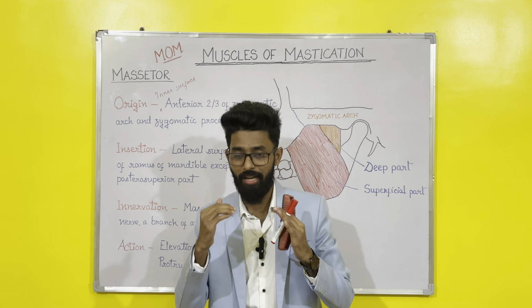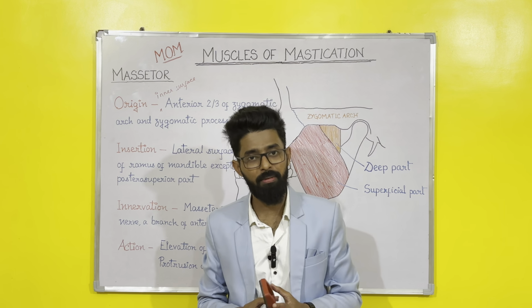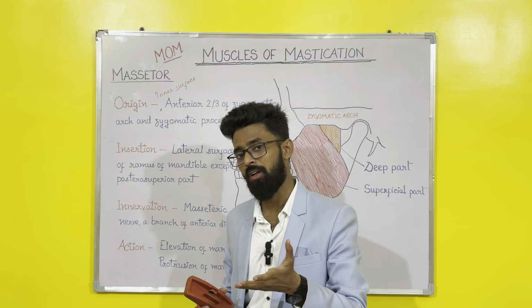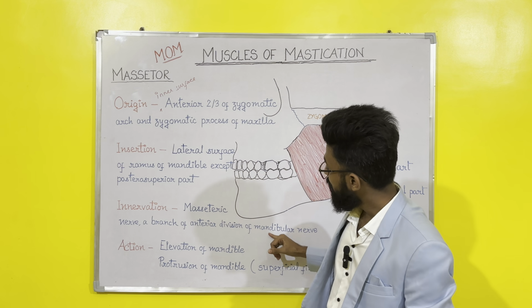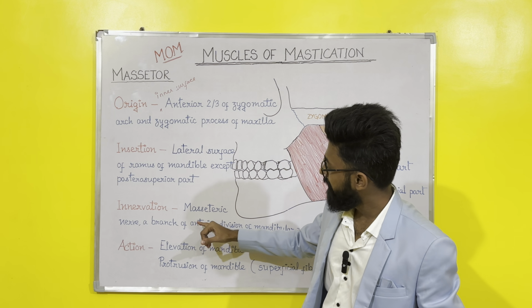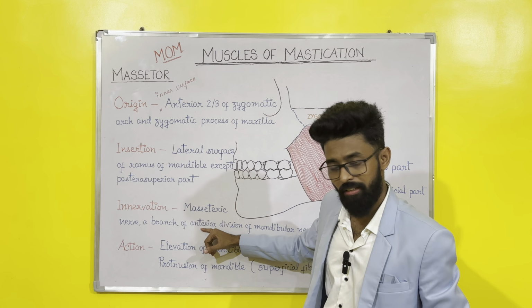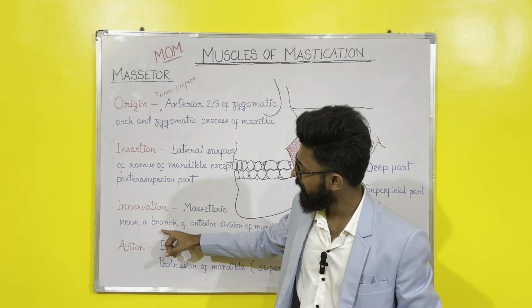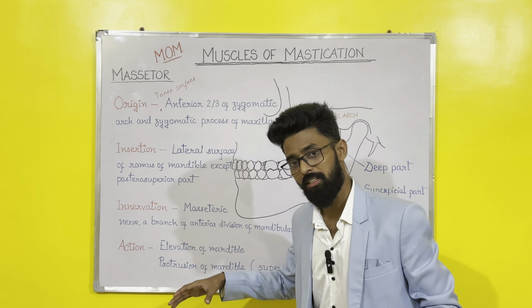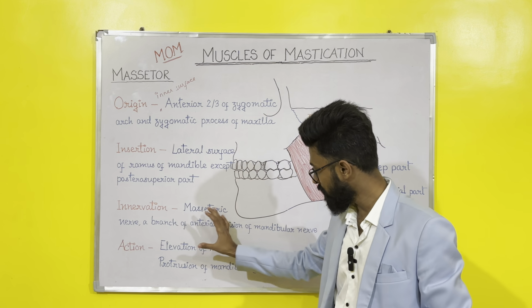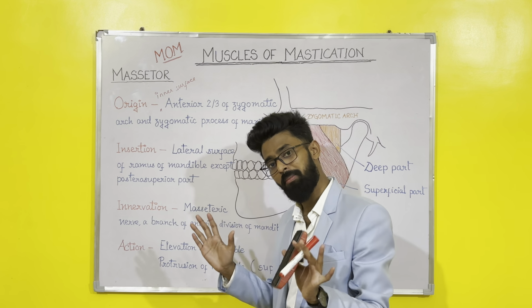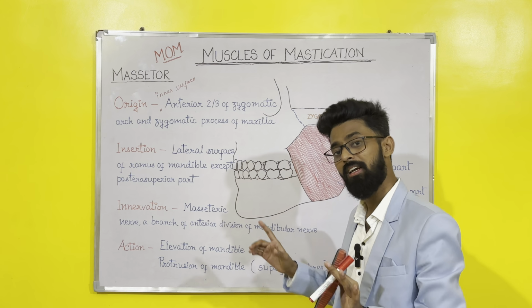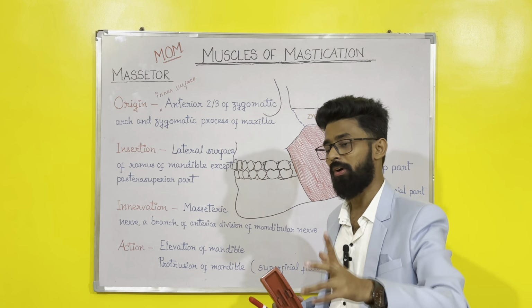Trigeminal nerve has three branches: ophthalmic, maxillary and mandibular. The mandibular nerve gives the anterior division, and from that anterior division there is another branch named the masseteric nerve, right? For now you just need to remember this. We will discuss the entire branching of the trigeminal nerve under the heading of trigeminal nerve. That will be a separate long essay, right?